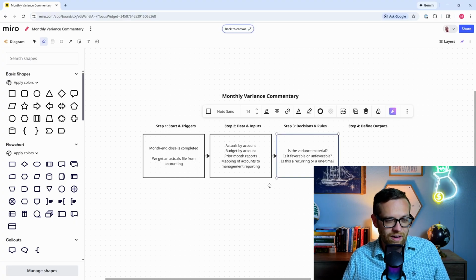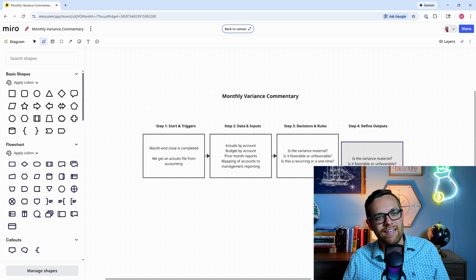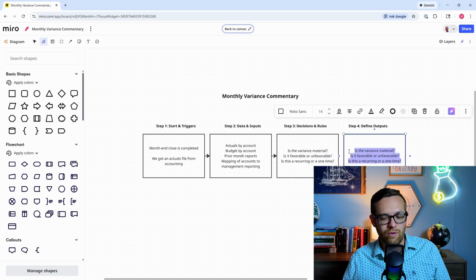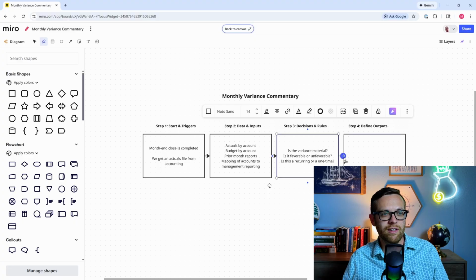All right, and then we'll do our last one here. This is going to be to define the outputs. So what am I looking for it to come back with? Go ahead and clear this out. We'll draw a little line over. So there's our process flow.